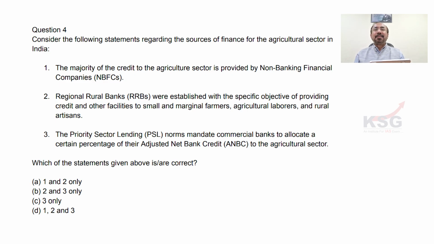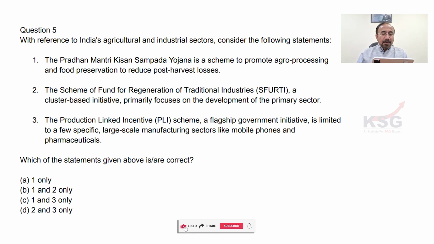The last question of tonight is with reference to India's agricultural and industrial sector. Consider the following statements. India's agricultural and industrial sector. First, the Pradhan Mantri Kisan Sampada Yojana is a scheme to promote agro processing and food preservation to reduce post harvest losses. Pradhan Mantri Kisan Sampada.